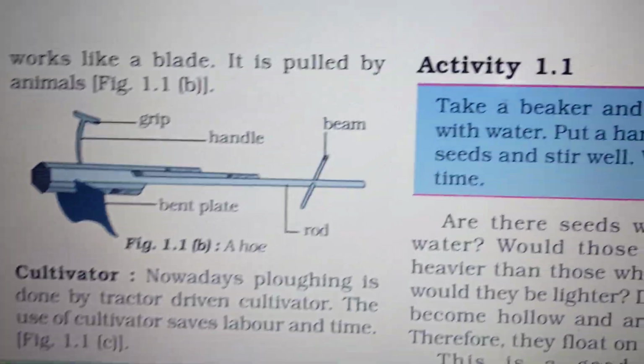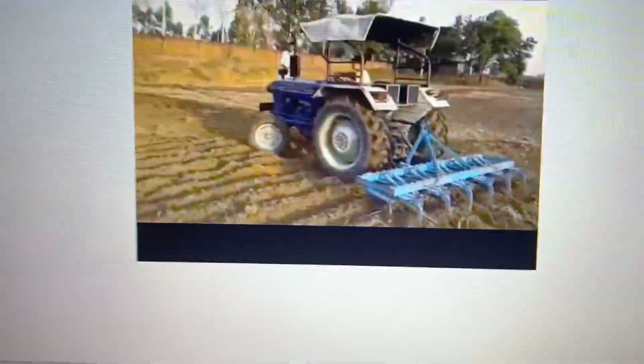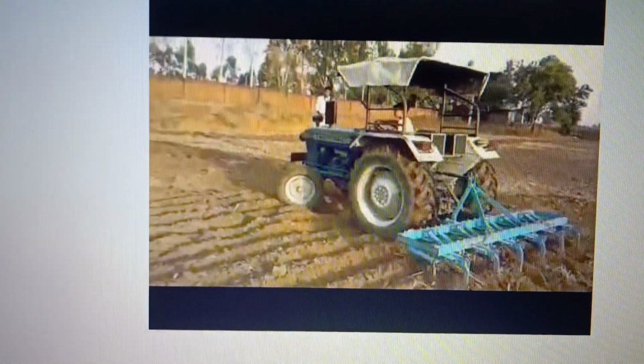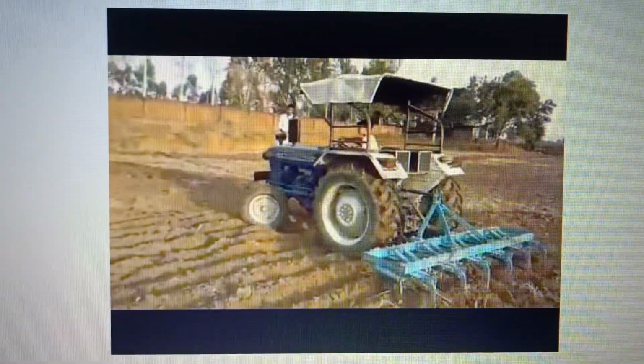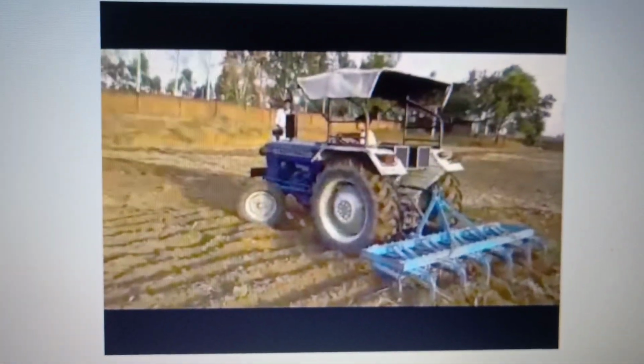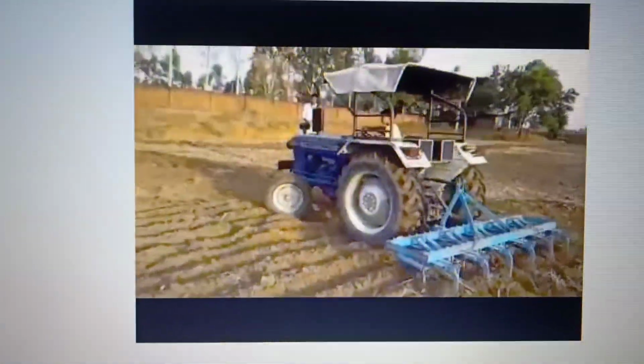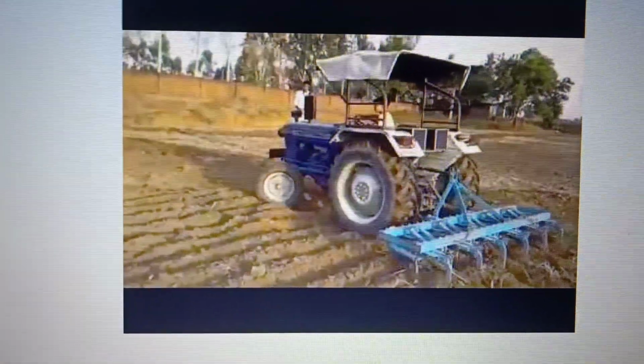Then we'll see the cultivator. Ploughing is done by a tractor driven cultivator. It saves time and labor. This is what a cultivator is, a machine driven by a tractor. Then we'll see the next one. This is what preparation of soil is.